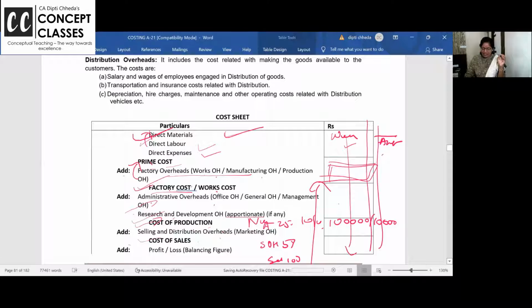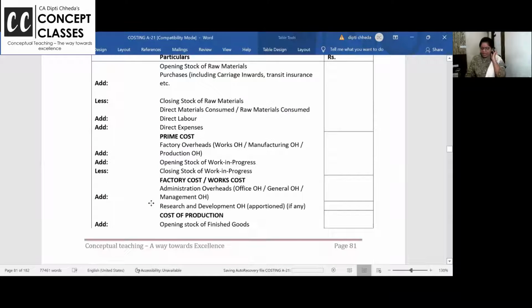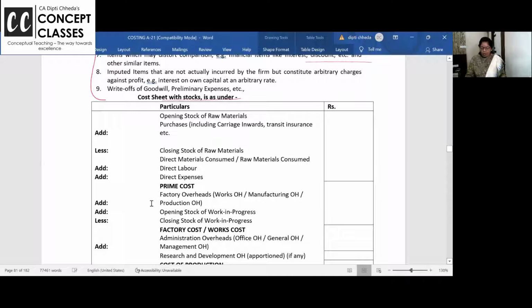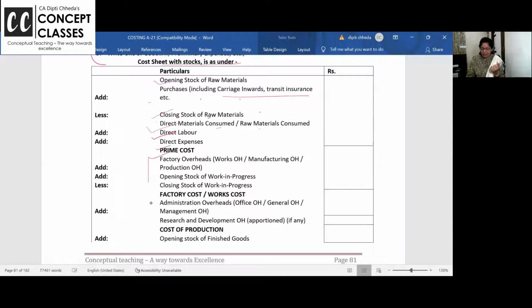Like here we have direct material. So here we have opening stock of the raw material plus purchases minus closing stock. This is raw material consumed. If you have opening stock of raw material and closing and purchases, add all expenses. GST only if you take input tax credit, you will get material consumed. Add labor and expense, you will get prime cost. In that add factory overhead.